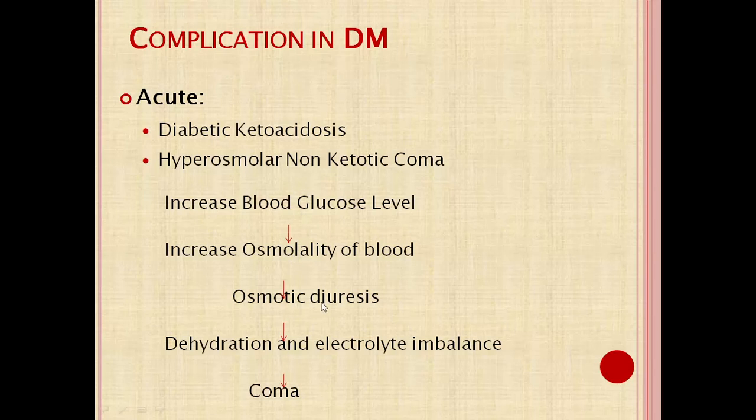So increased diuresis leads to dehydration and electrolyte imbalance, and finally leads to coma due to cerebral cell dehydration. That is known as hyperosmolar non-ketotic coma, when the blood glucose level increases and remains high for a longer period. It is an acute condition.